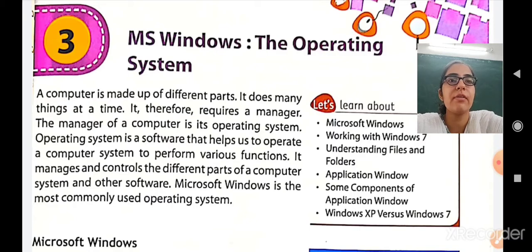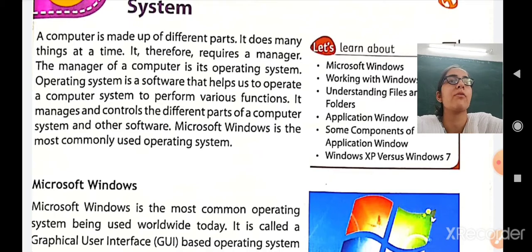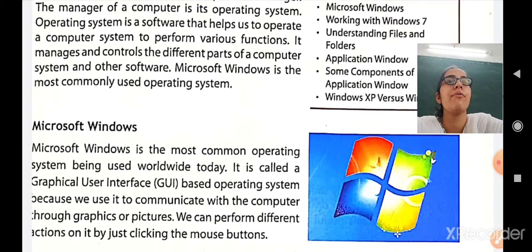Okay, so it manages everything, it controls everything: the different parts of the computer and other software like application software such as Microsoft Word, Microsoft Excel, Microsoft PowerPoint. All this software and the different parts of the computer are managed by the operating system. Microsoft Windows is the most commonly used operating system. Other operating systems are also there like Linux, Unix, etc. But the most popular and most widely used operating system is Microsoft Windows.